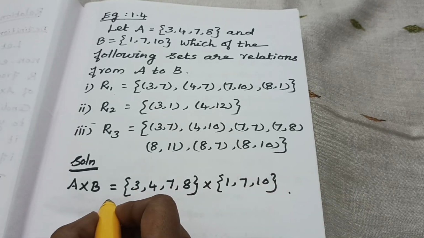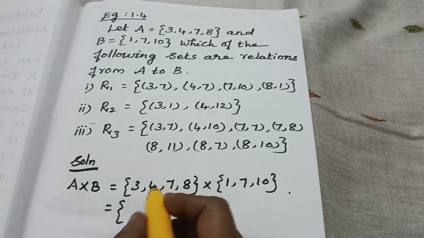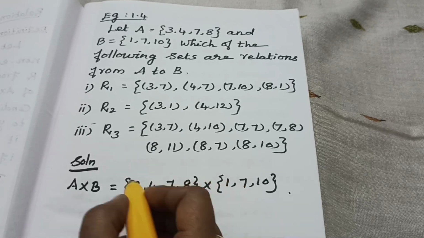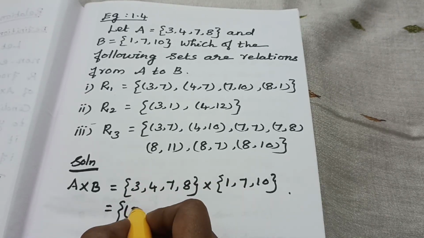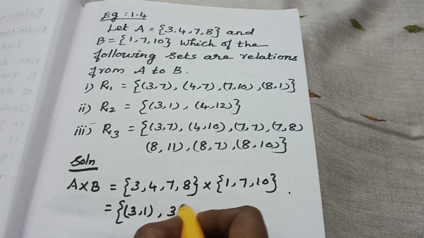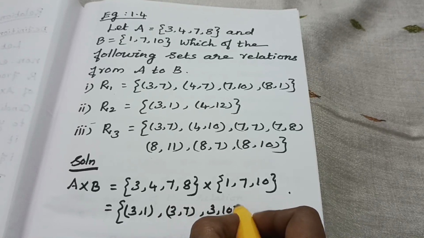Then how can we find the set of ordered pairs? Take the first element 3: (3, 1), (3, 7), (3, 10).